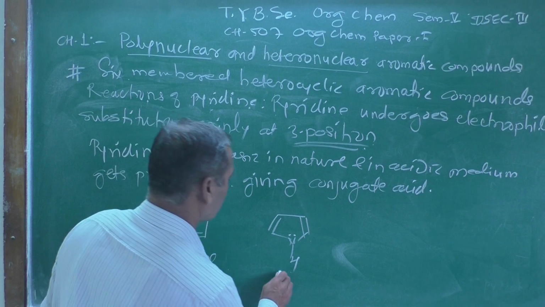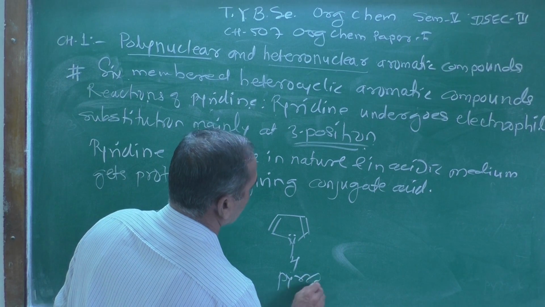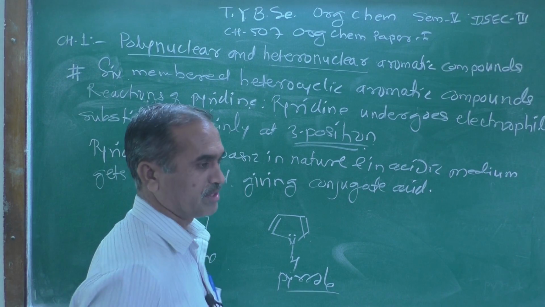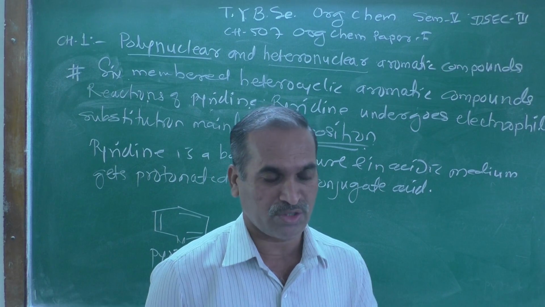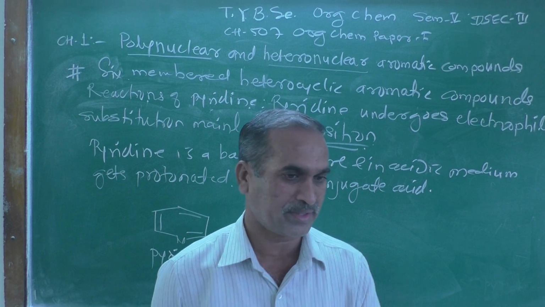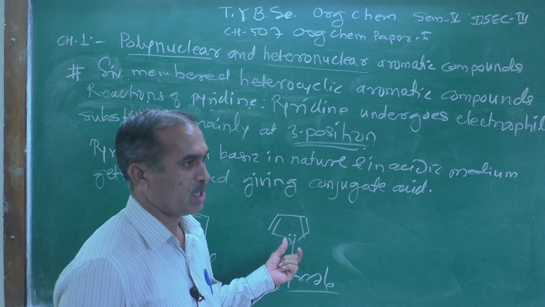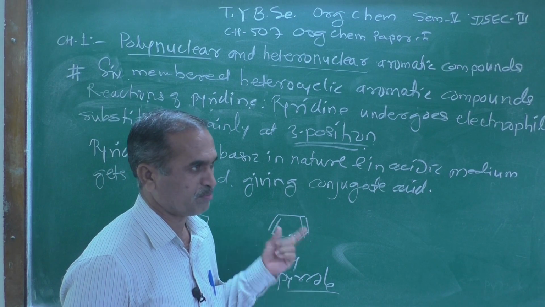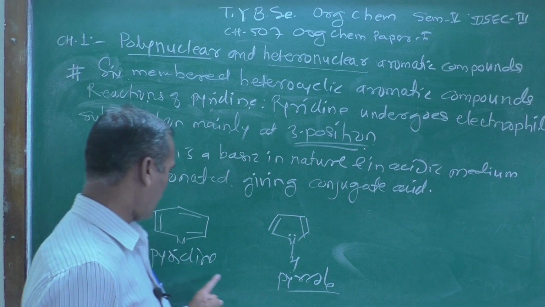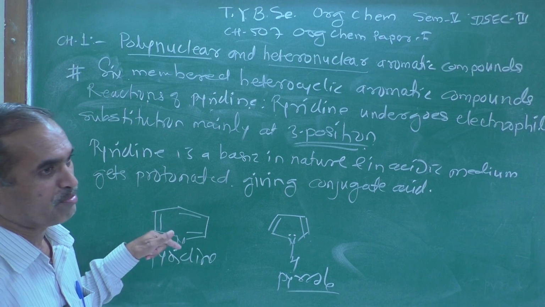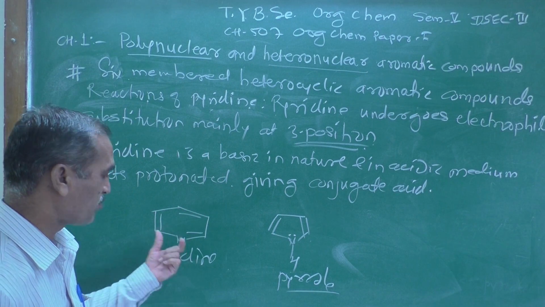This is the structure of pyrrole. Both compounds contain a nitrogen atom, and they should show the basic property. But here pyrrole does not show the basic property, whereas pyridine is basic in nature, or it shows basic properties.